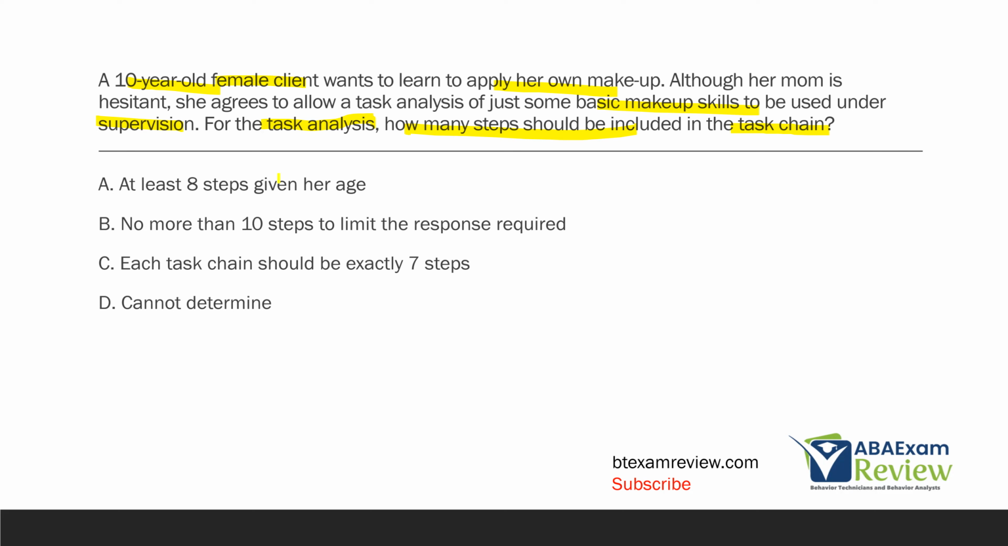What about B? No more than 10 steps to limit the response required. Well, we might need more than 10 steps. What if we need to break each step down into very basic components? That might be a possibility.